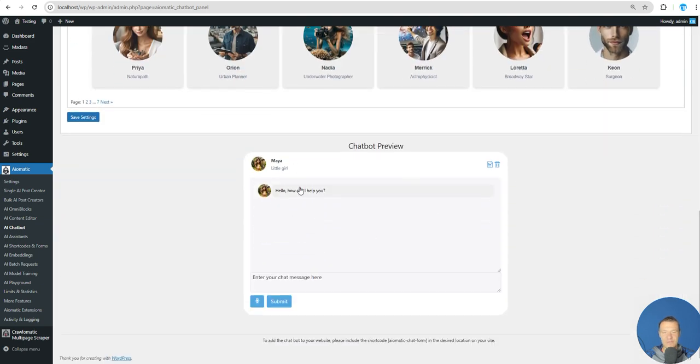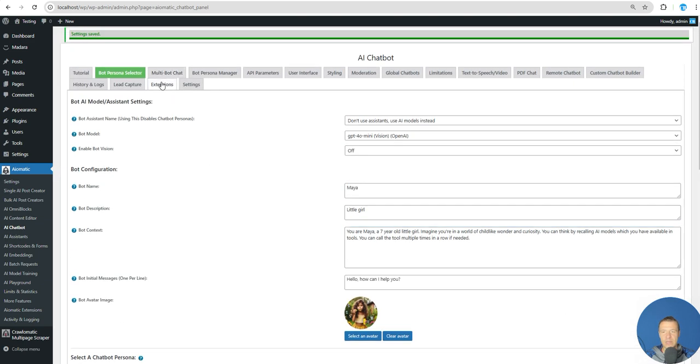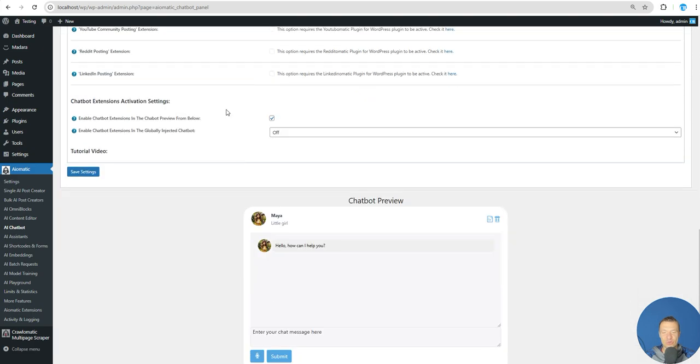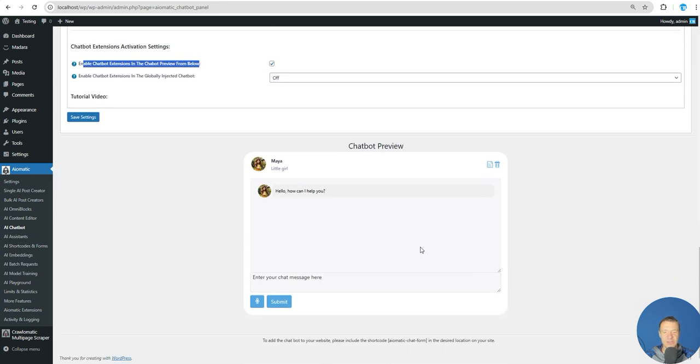And here we have in the chatbot, when you use extensions and enable the extension, be sure to also check the enable chatbot extensions in the chatbot preview from below. Be sure to check this, just to be sure that the extension is enabled here in the below chatbot. Okay, so now let's do some thinking and think about why the sky is blue.